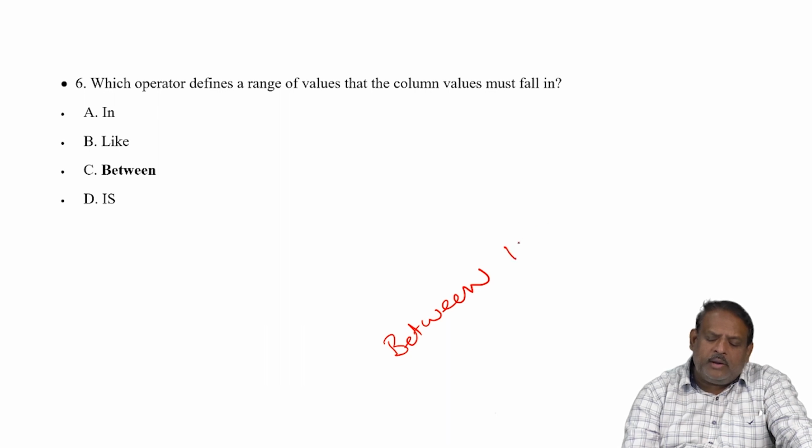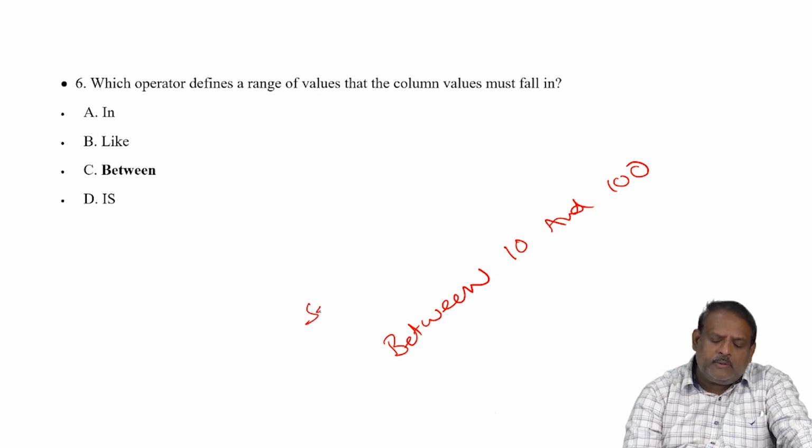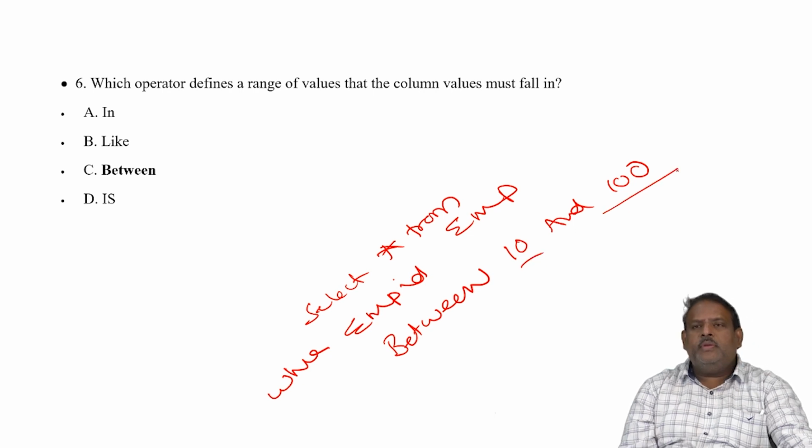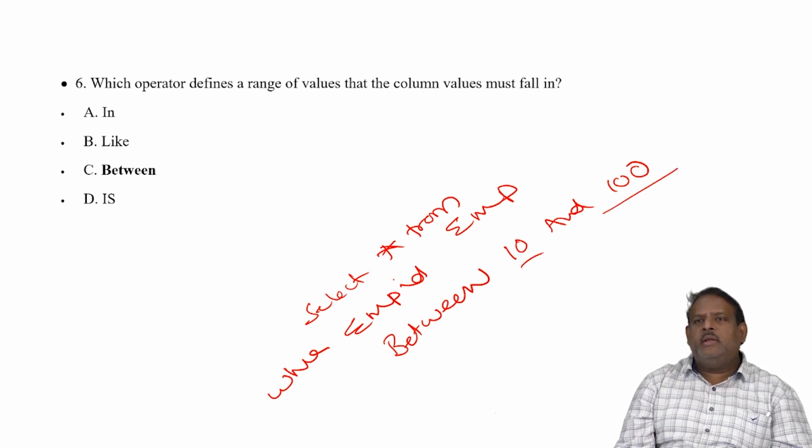I'll say 10, 100. How do we use this? Select star, meaning all columns, from a table called EMP, where EMP ID between 10 and 100.